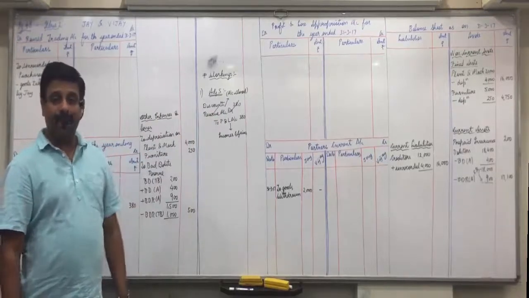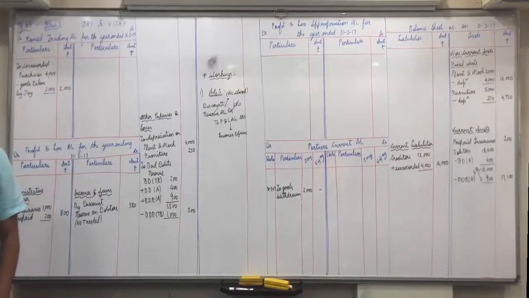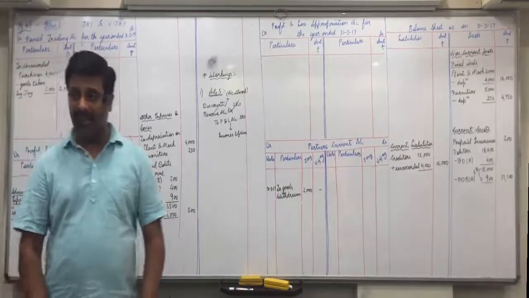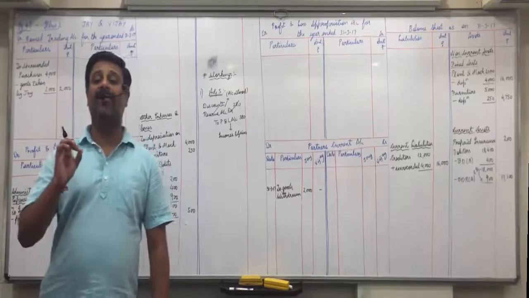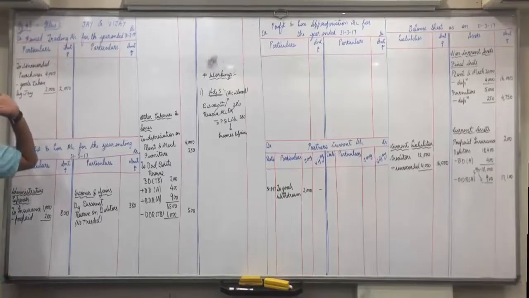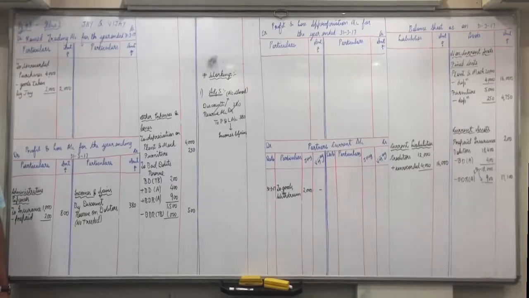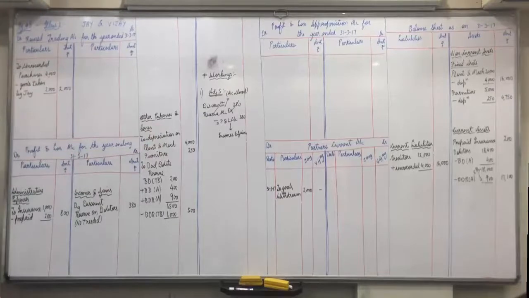But here, what do you understand by the word factory? Production, manufacturing firm. And for a manufacturing firm, anything related to factory will come in trading account. So because it's a manufacturing firm, because the word factory is given, this factory lease written off, instead of writing in other expenses and losses, we will show it in trading account on debit side. Did you understand this?